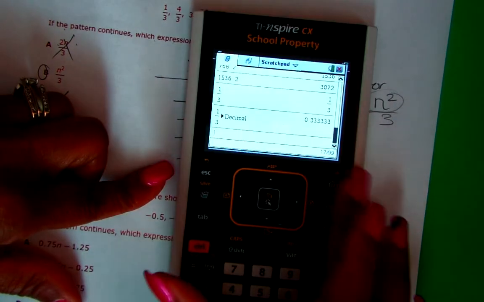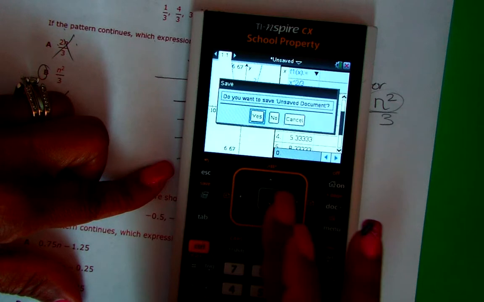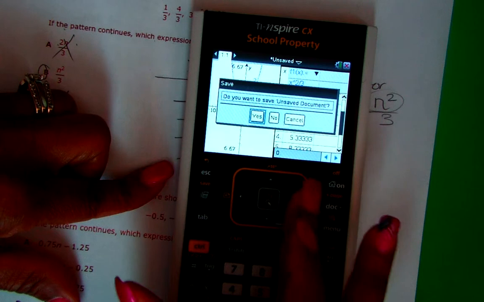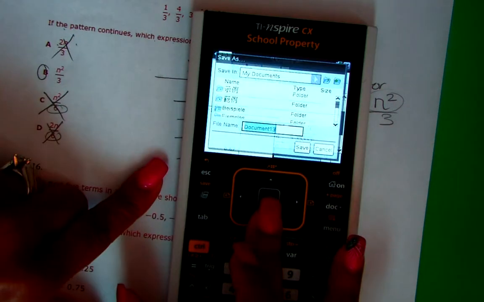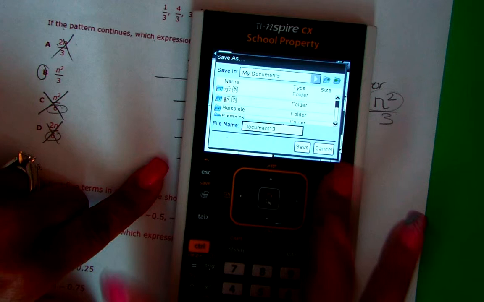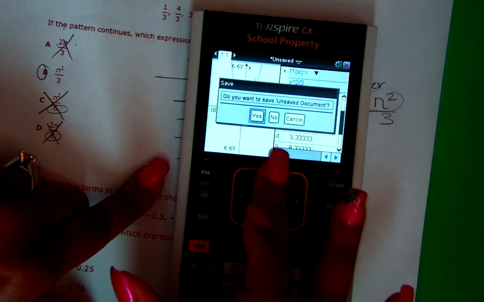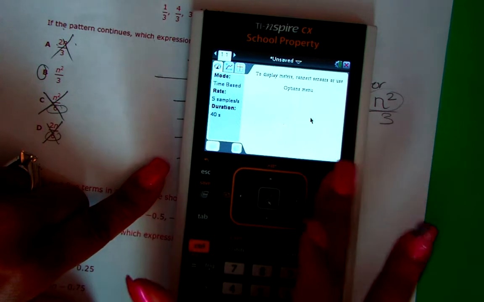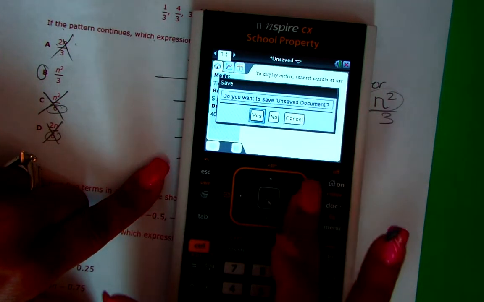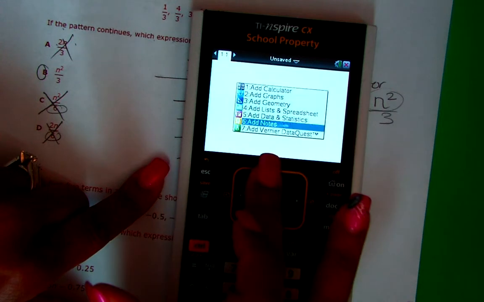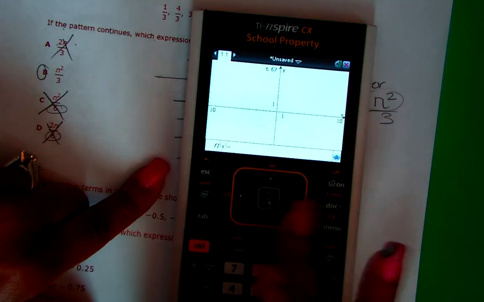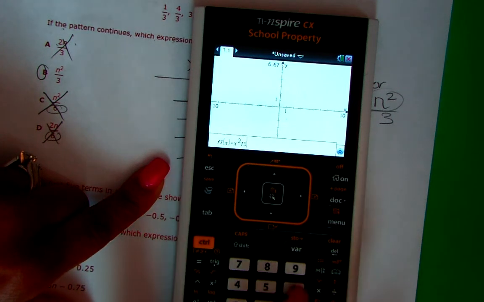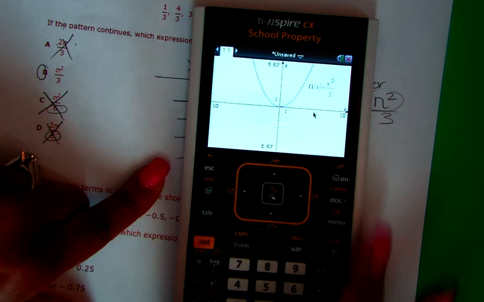So let's go back to our graph. My fault. Okay, here we go. So, no. Cancel. Back. Escape. Okay, I'm just going to type it back in. I don't want to do all that, but they're asking me to. Come on. And you see, you don't give up. So I put x, and I put x² back in there, divided by 3. And go back to the table.